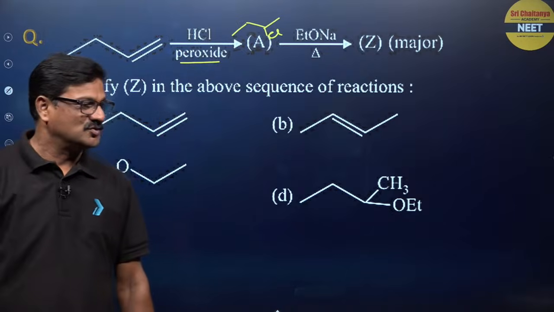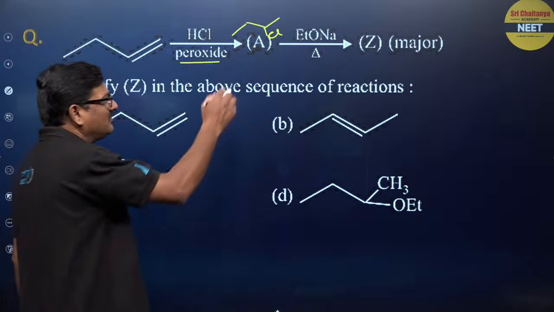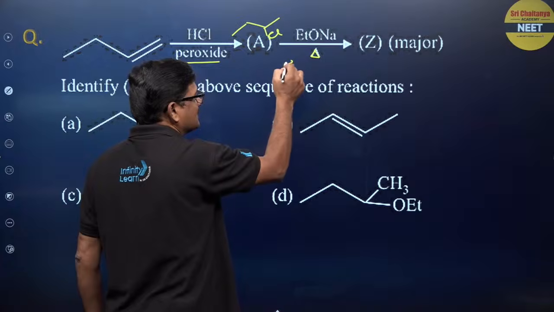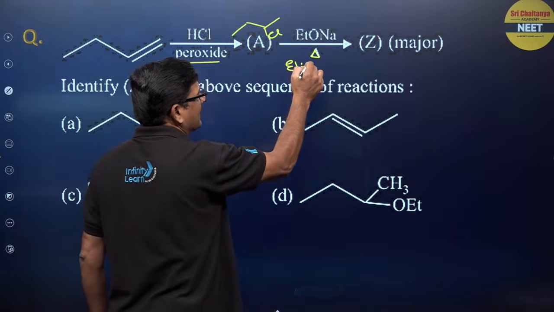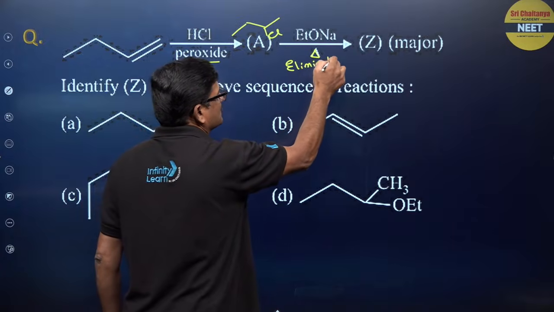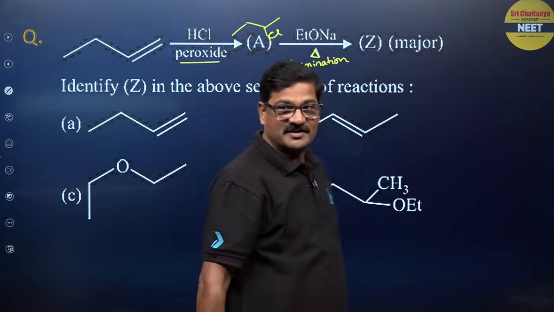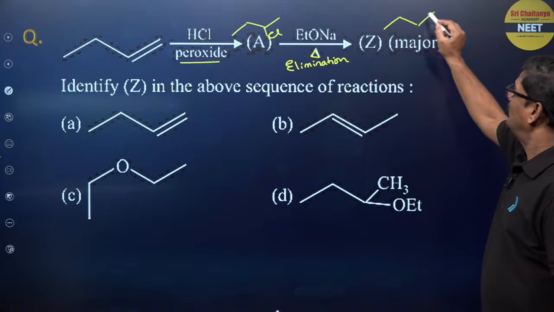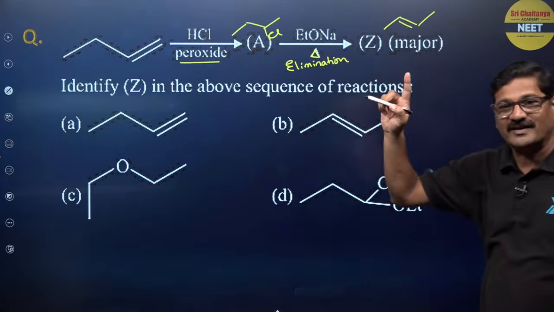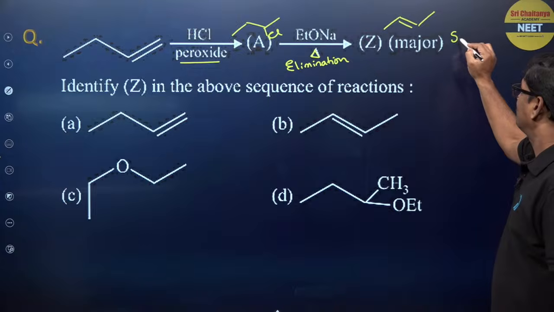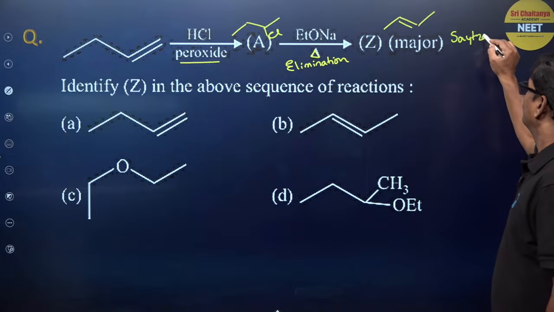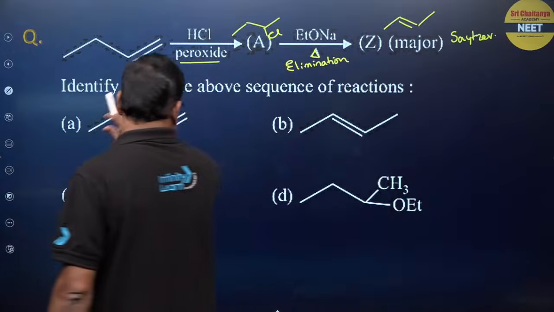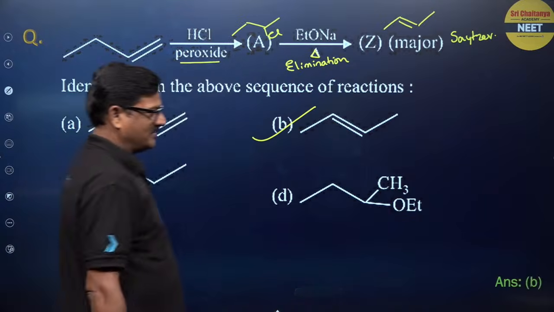2-chlorobutane. Now, whenever it is alcoholic KOH and specifically heat is given, it is supposed to be an elimination reaction. Elimination reactions are endothermic reactions. So, you are going to get the product according to Saytzeff rule. So I got my answer as B.